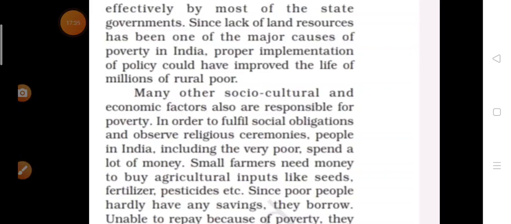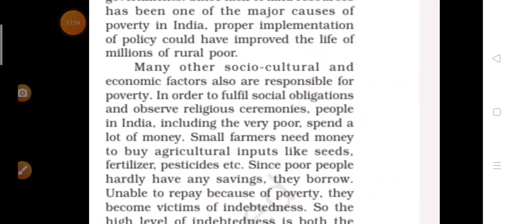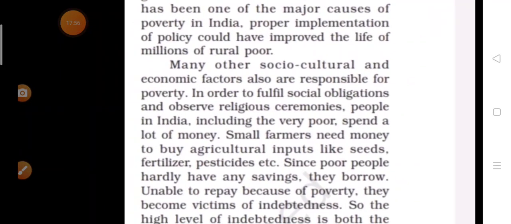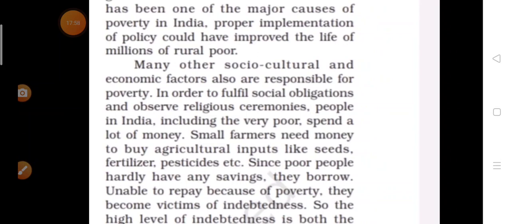Small production, and the income will also be small. Okay, so this is inequality because there are a large number of small farmers in India. So lack of land resource and failure of land reform is also a reason behind the widespread poverty in India.